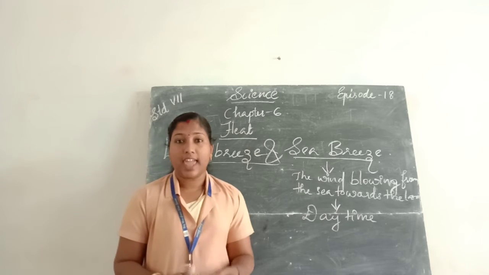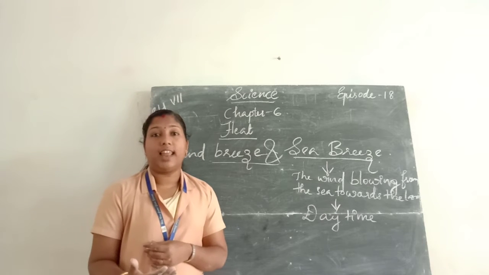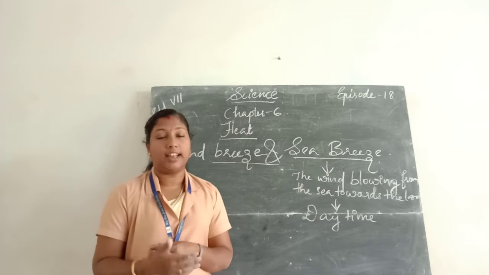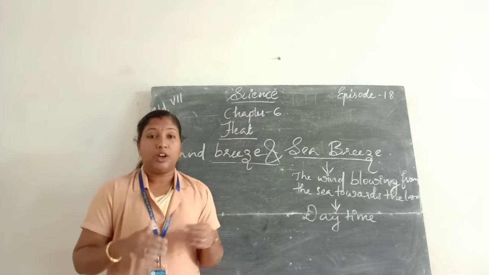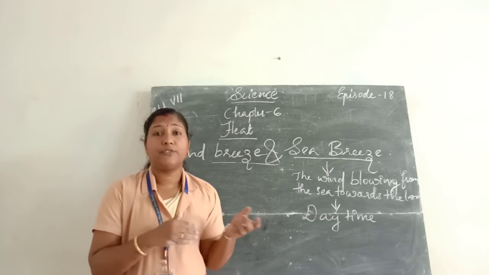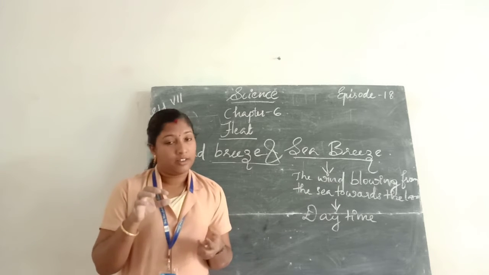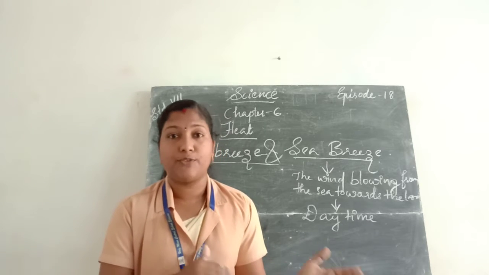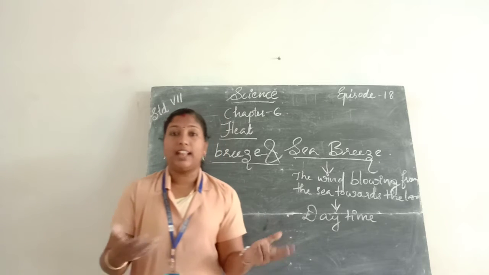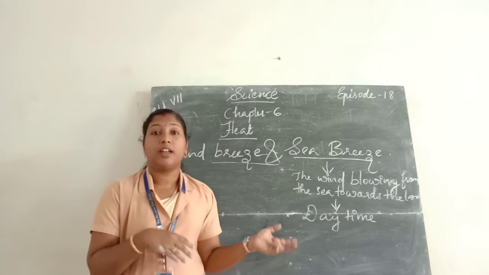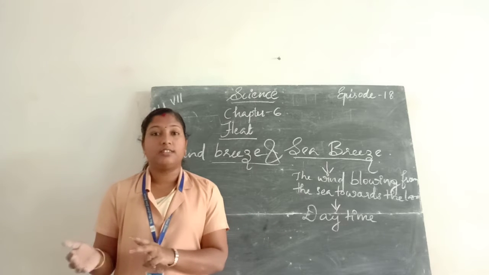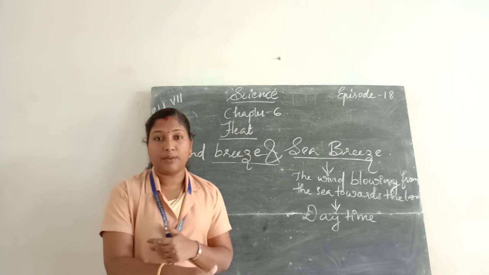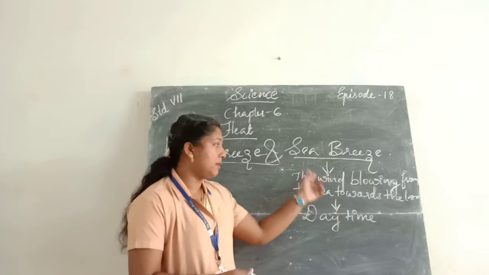Hence the air above the land gets heated faster than the air above the sea. The hot air from the land is lighter and the cool air from the sea is heavier. The heavier air from the sea takes the place of the air from the land. So this is the sea breeze.